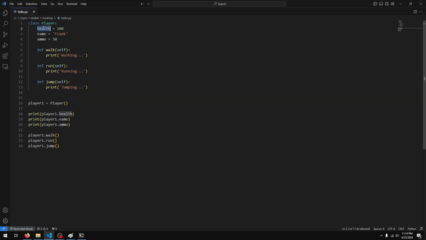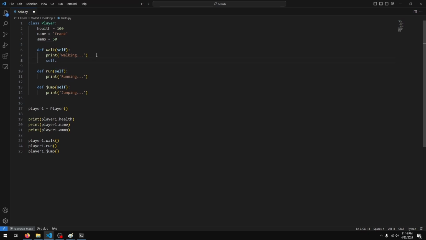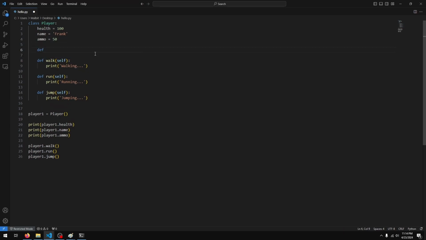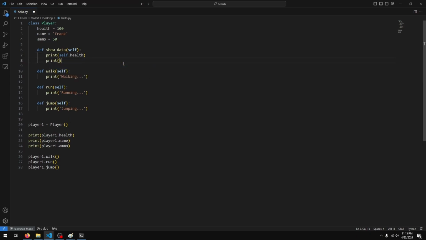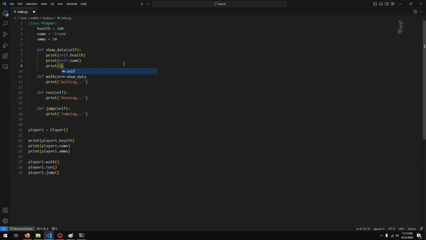Cool. What if I wanted to access these variables inside of my class? Well, I can just say self dot health, and this will basically print the health property. What I'm going to do is create another method here. Let's say def show data, and once again we need to provide at least one parameter by default for the object, and I'll say print self dot health, print self dot name, print self dot ammo.